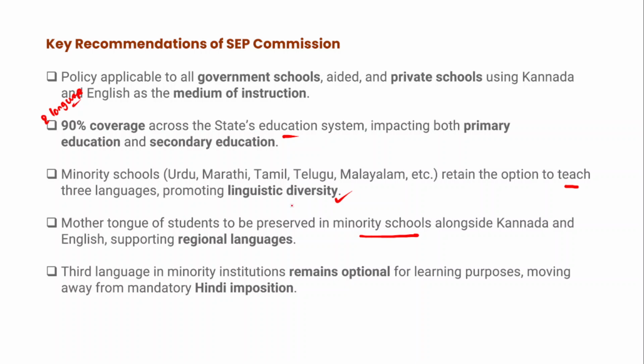For example, if there is a minority school which is based on Telugu, right? Telugu speaking people are a minority in Karnataka and they have a school. So in order to preserve the language of the minority schools, there might be a 3 language formula for those minority schools so that they can protect their mother tongue along with Kannada and English. And the third language in minority institutions remains optional for learning purposes, moving away from the mandatory Hindi imposition.